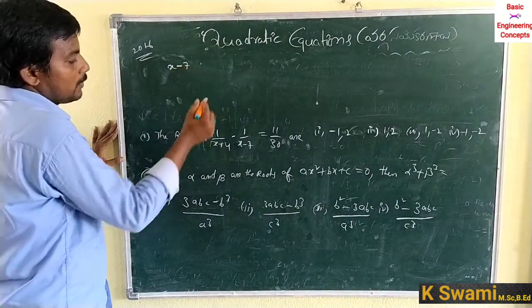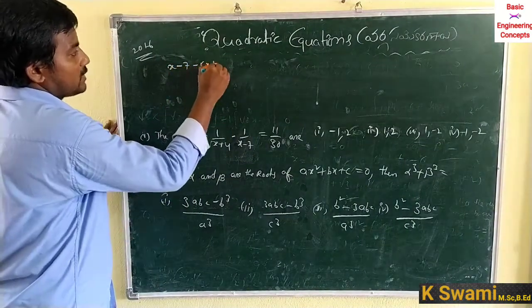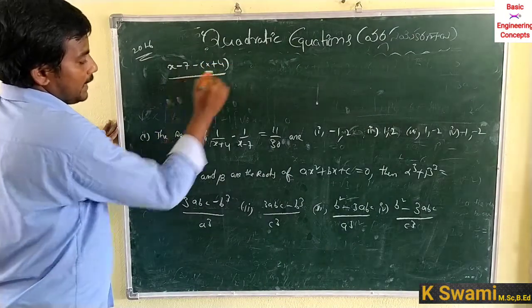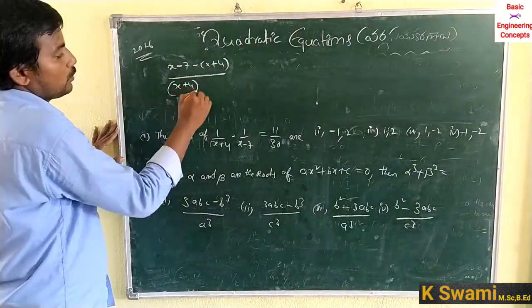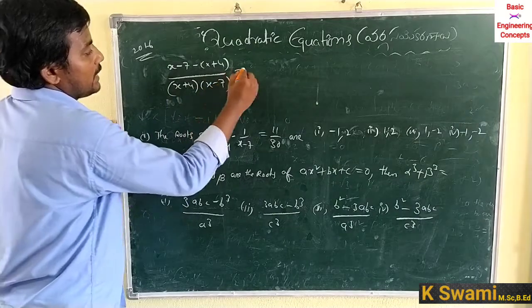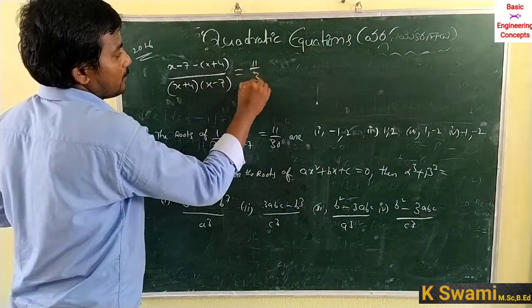So x minus 7 minus of x plus 4 by x plus 4 into x minus 7 is equal to 11 by 30.